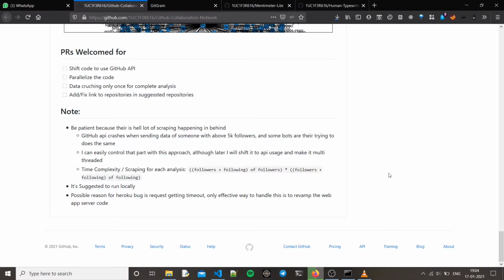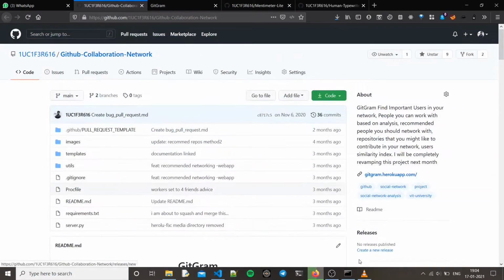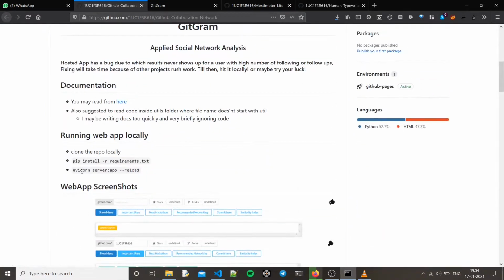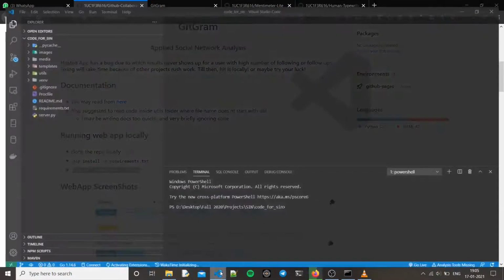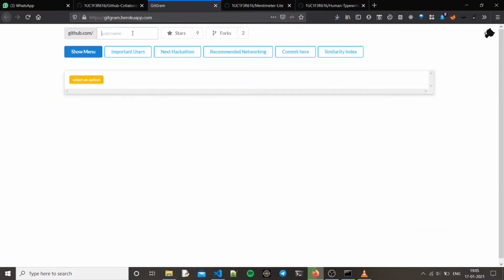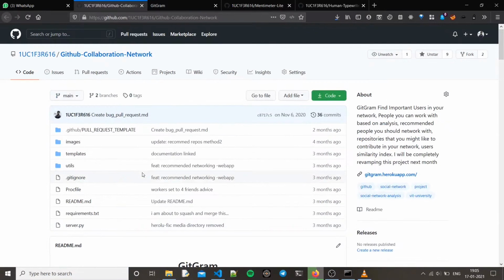Time complexity of web scraping is really high in this project, and I am not using the GitHub API, which I should be using, but I'm using web scraping. I don't know, I just like to do web scraping, so that's why I proceeded with this. And I have hosted this project, but it won't be working, and I will tell you why.